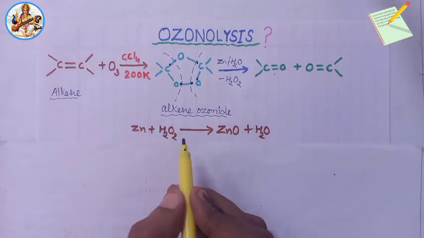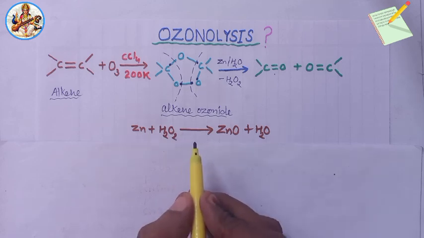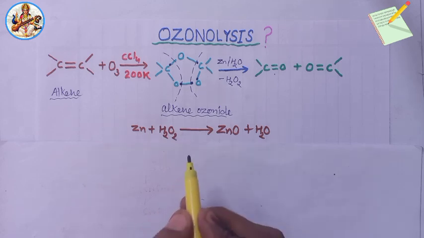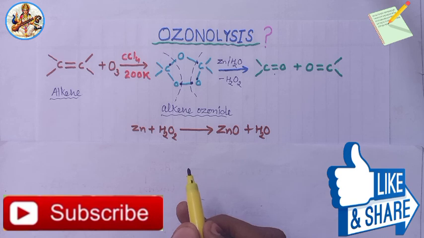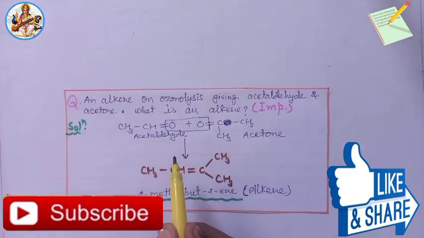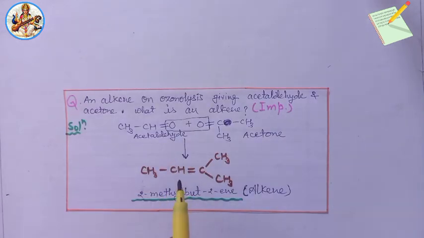Now next important point, from ozonolysis we can find out the position of a double bond in an unknown alkene, from this excellent trick. So the trick is: remove one O2 molecule from two molecules of carbonyl compound.